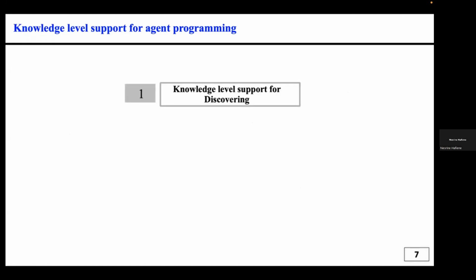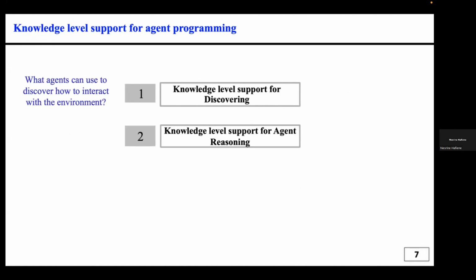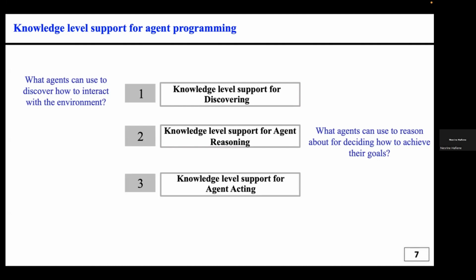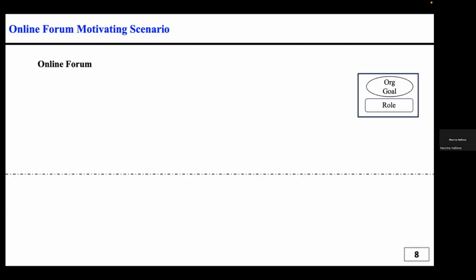The first part is a knowledge level support for discovering. In this level, we will answer the question: what can the agent use to discover how to interact with the environment? The second part is a knowledge level support for agent reasoning. In this part, we will answer the question, what can the agent use to reason about for deciding how to achieve their goals? And the third part is knowledge level support for agent acting. In this part, we will answer the question, what can the agent use to act in the environment?